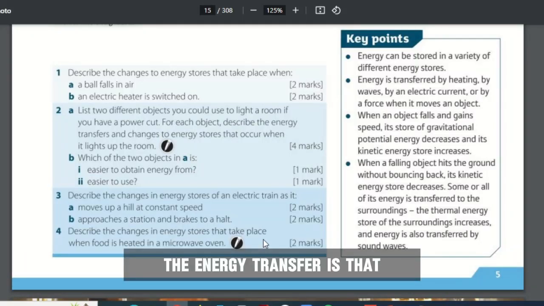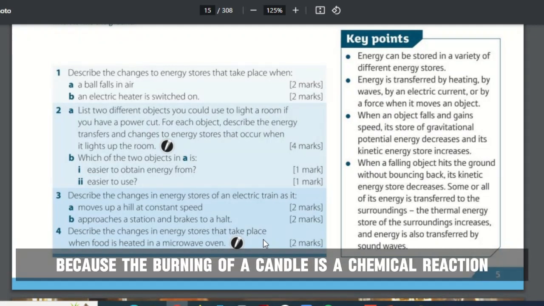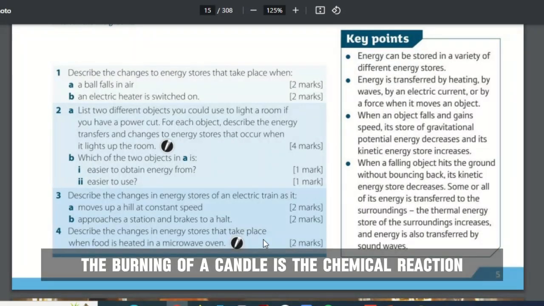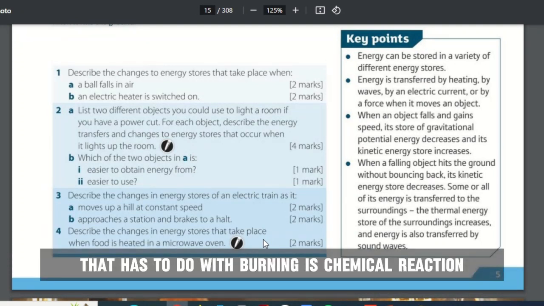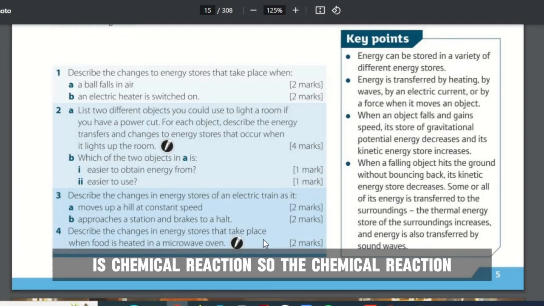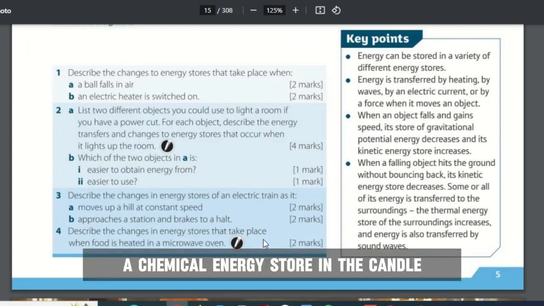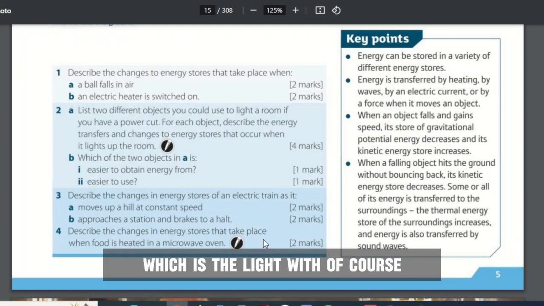When you do that, the energy transfer is that the chemical energy in the candle, because the burning of a candle is a chemical reaction. Don't forget, anything that has to do with burning is a chemical reaction. So the chemical energy stored in the candle is being transferred to light, which is the light wave.